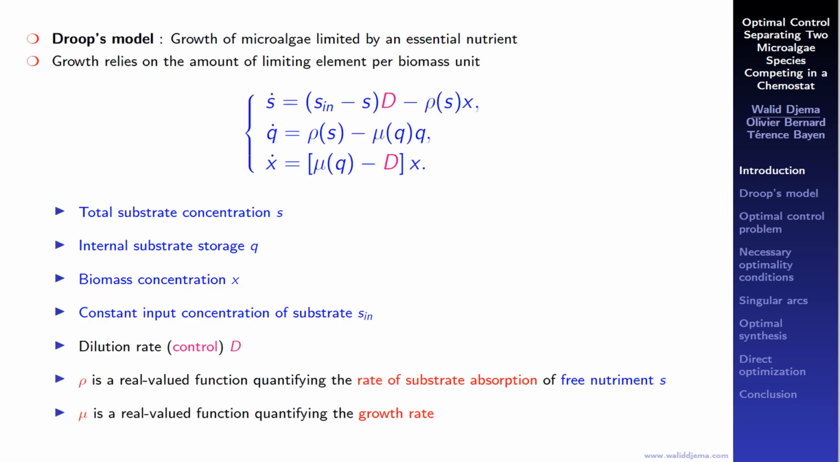A classical model that describes microalgae dynamics is the Droop model that improves the basic Monod model by introducing the extra dynamics Q. The quota Q quantifies the internal substrate storage of the microalgae species that consumes the free nutrients S, while X here is the biomass concentration of the microalgae species. The growth functions mu depend on the quota variable. And finally, the dilution rate D is the bounded non-negative control function of the chemostat.